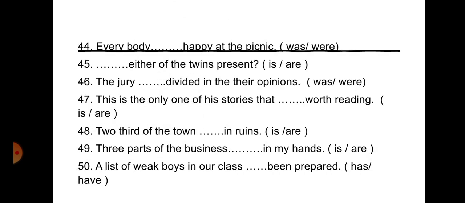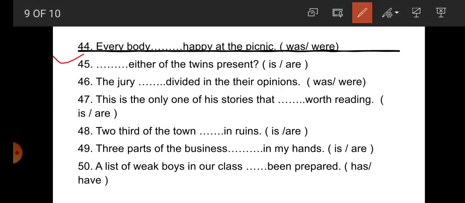Now number 44, everybody dash happy at the picnic. Student, each, every, either, neither, everybody, somebody is always singular. So here was is correct. 45, dash either of the twins. Either, again this is an interrogative sentence, but the sentence here starts with either.